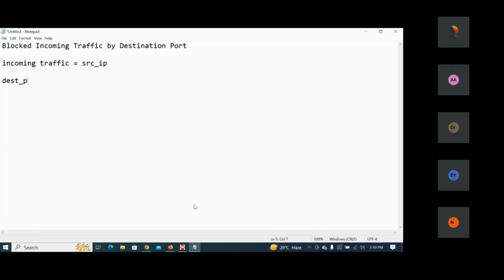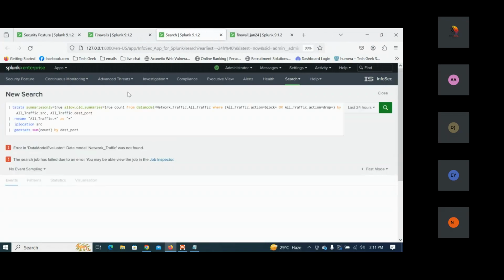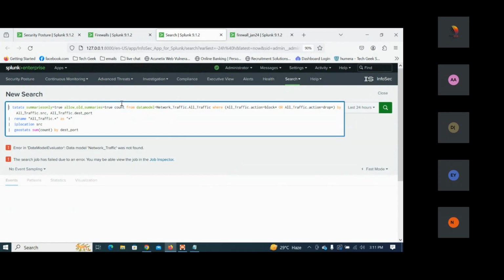Now what are the blocked ports for these services? If any source IP is accessing the services, what ports are blocked here? That information we need. So I need block incoming traffic by the destination port here. Let's see how this query has been written. Let me close this and go here. They have taken the data model here, you can see that. Action equal to block or action equal to drop, by the source IP and destination port. They have also taken the IP locations and geostats, and even renamed this.